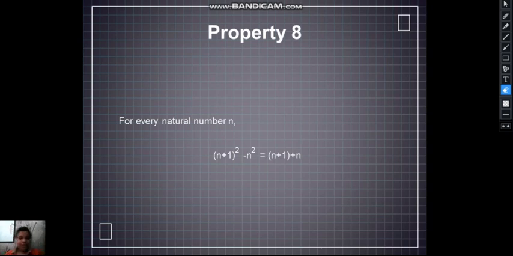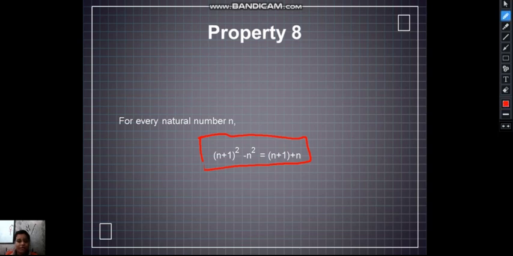Property 8. For every natural number n, (n plus 1) whole square minus n square is equal to n plus 1 plus n. Okay, this is a formula. Any number n, a natural number n. Let's check this with the help of 2.